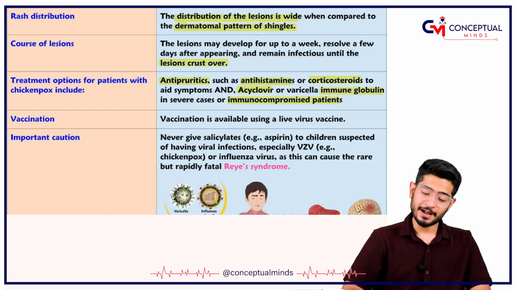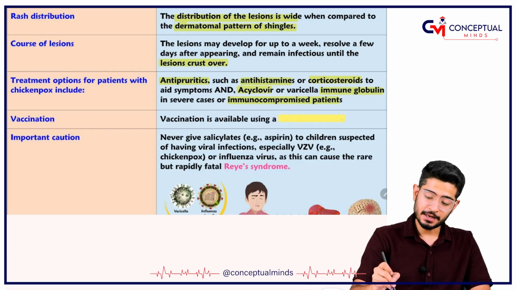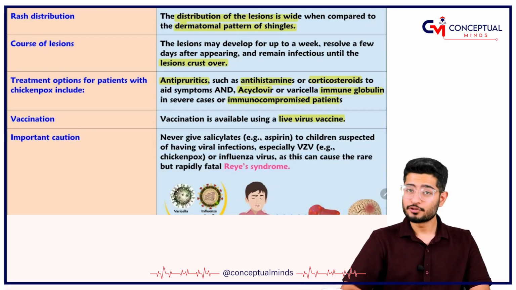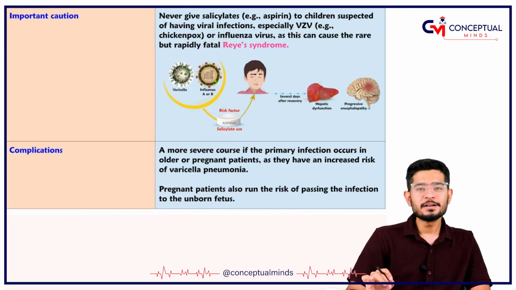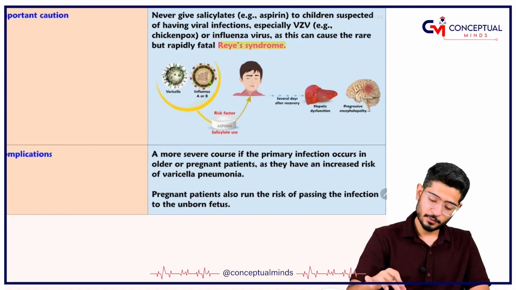Coming on to vaccination. Vaccination is available, which is based on a live virus vaccine. One important disclaimer is Reye's syndrome. What do you mean by Reye's syndrome?